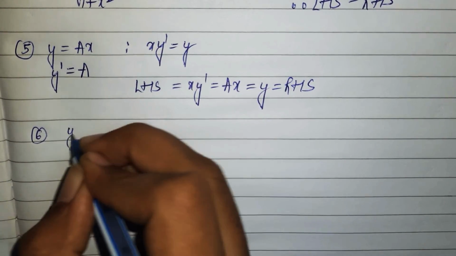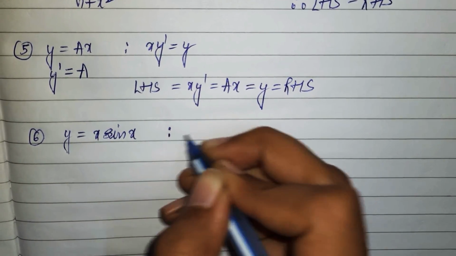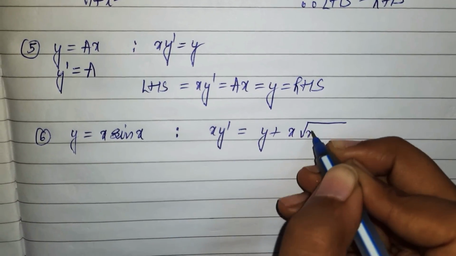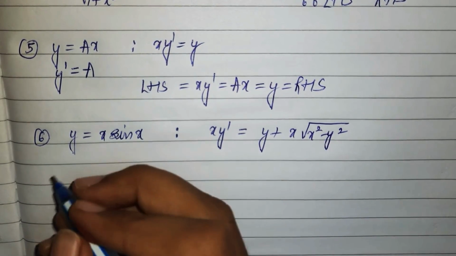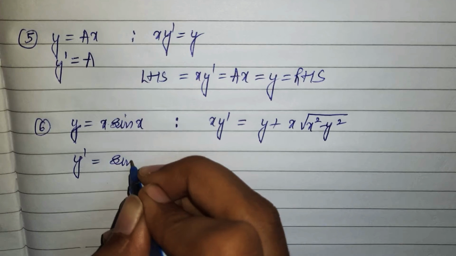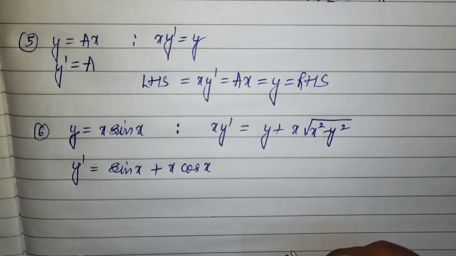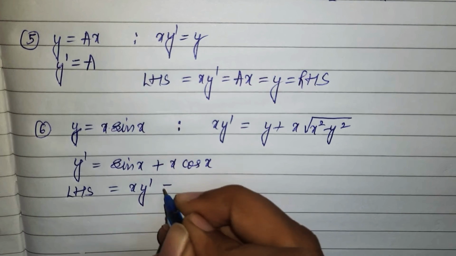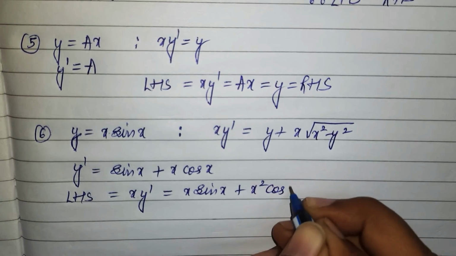Come to question number 6. In question number 6, I have y equivalent to x sin x, such that xy dash is y plus x under root x square minus y square. Calculate y dash by applying the product rule: sin x plus x cos x. If I talk about the LHS, the LHS is xy dash, so x sin x plus x square cos x.